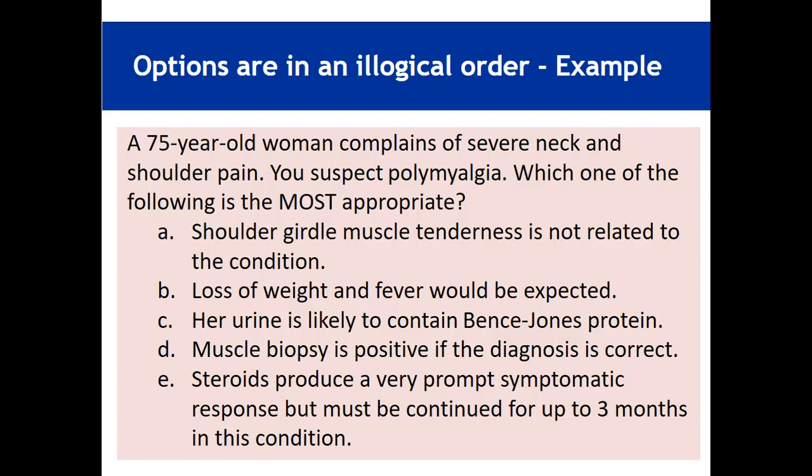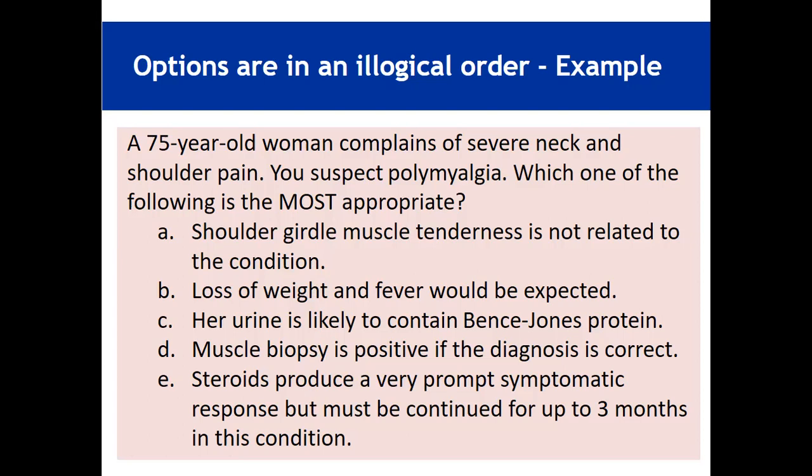If we look at these options, there is a lot of heterogeneity, and the response options in this example are not parallel. Options A and B are about the clinical features, options C and D are about the laboratory investigation, while option E is about the management. So there is no logical connection between these options.